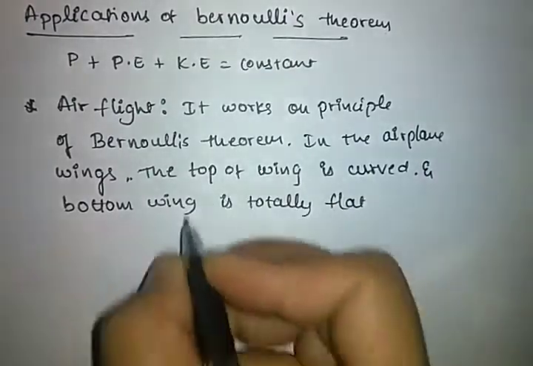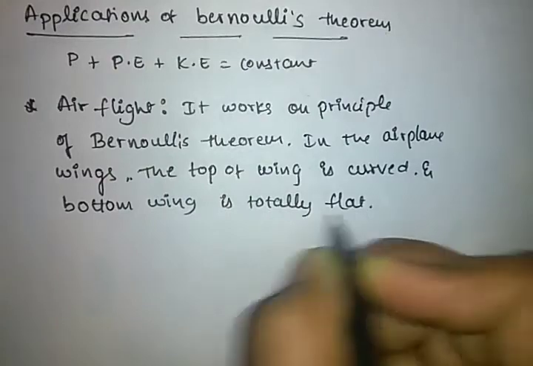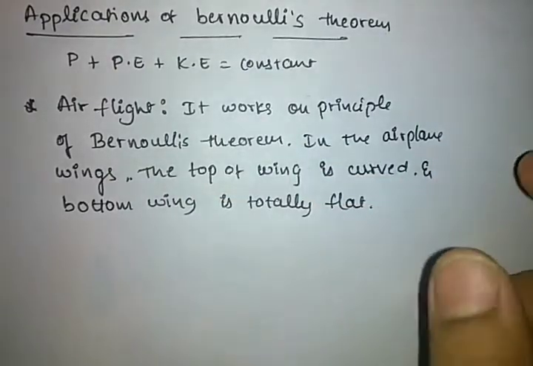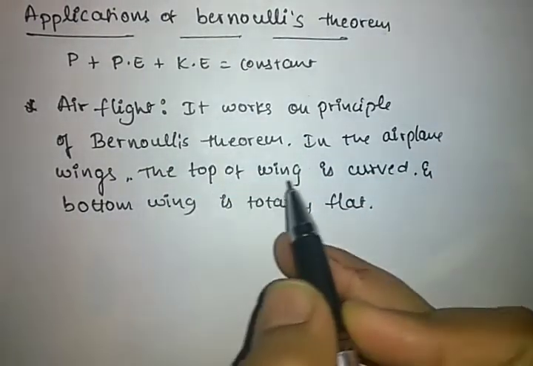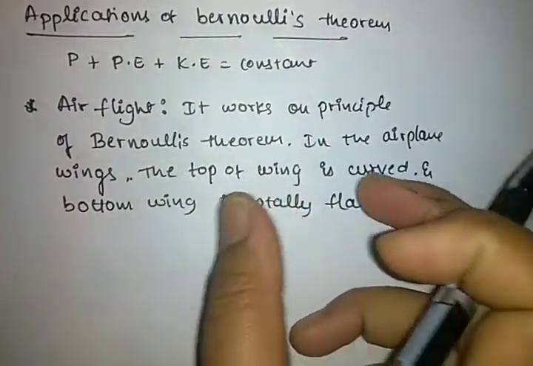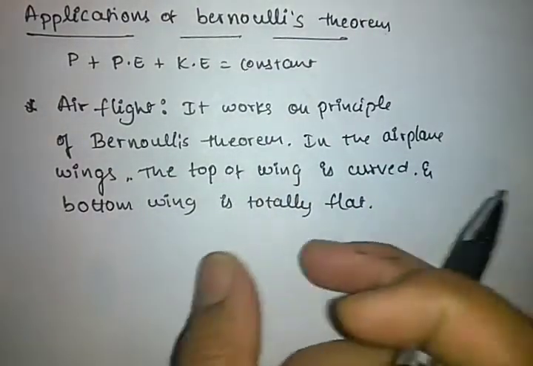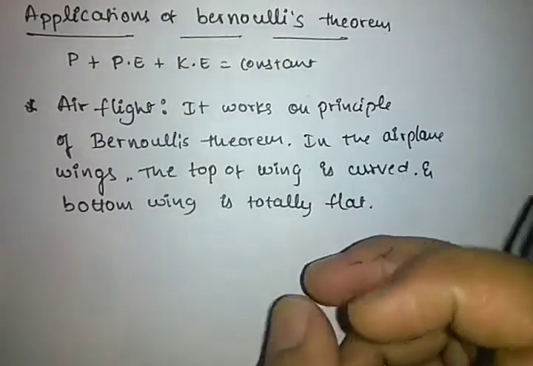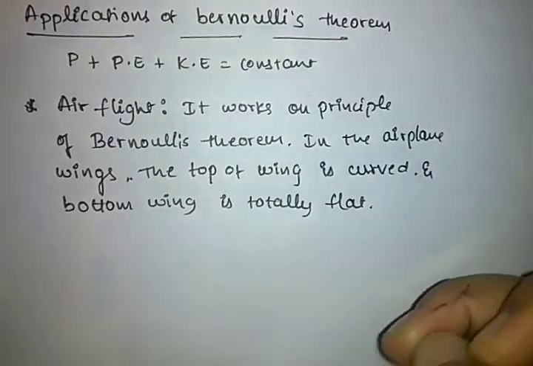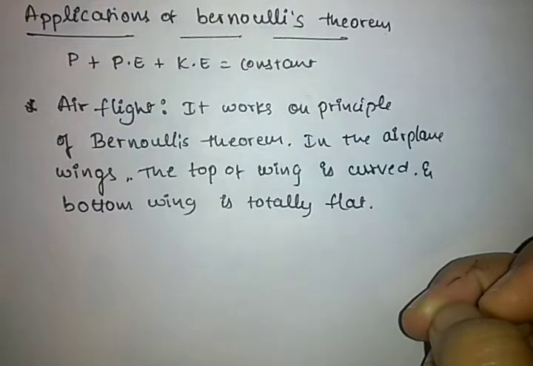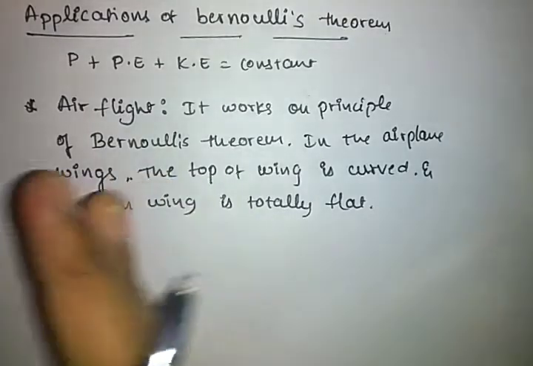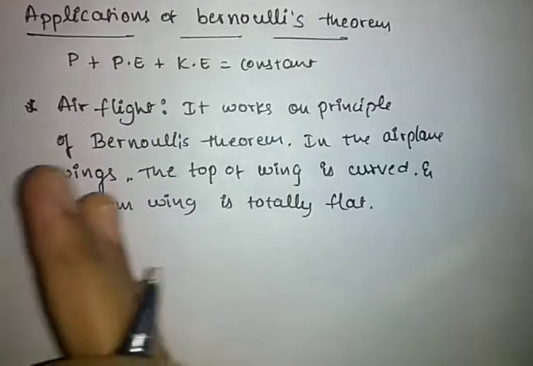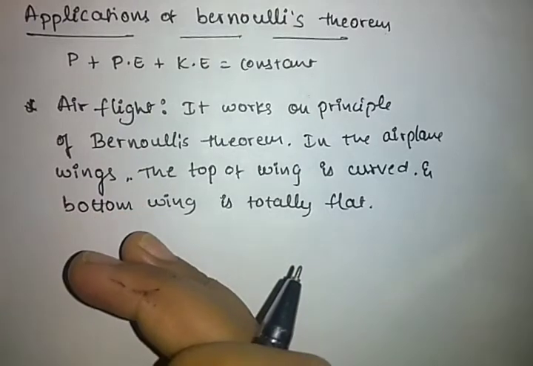Why is it designed so? What is the use of this? What is the need for the specially designed wings of the aeroplane? While in the sky, the air travels across both the top and the bottom concurrently.